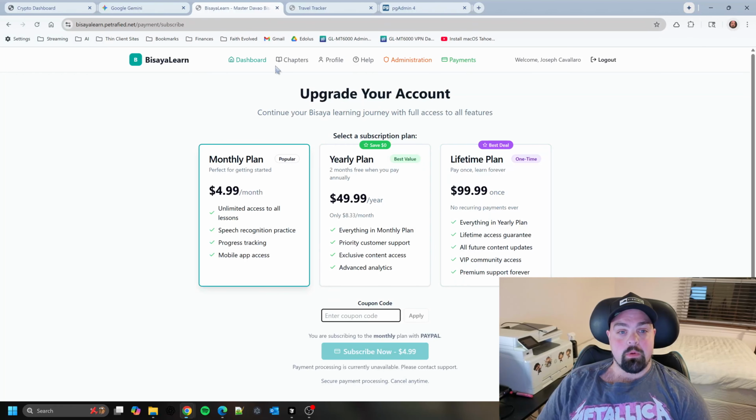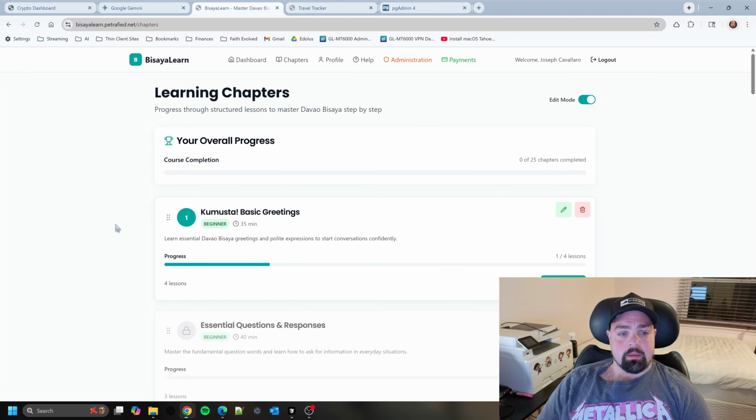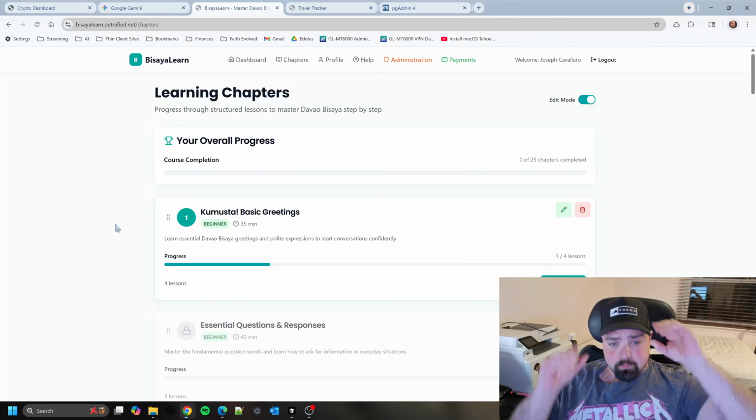So here you go. The first thing is chapters, and I'm going to go through not only the user interface for the person using it, but also the back end, so you can see what I was able to design completely with AI and how this works. A lot of this will be demoing the app, but also explaining the back end, and how I was able to articulate things with prompt engineering to get it to do what I wanted.